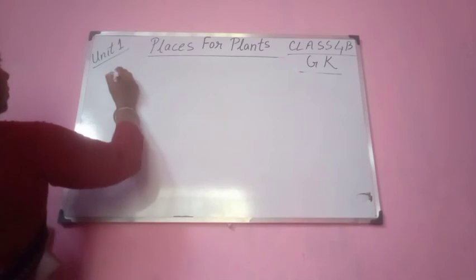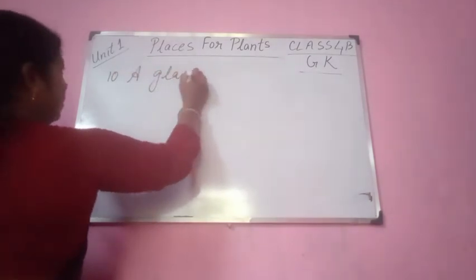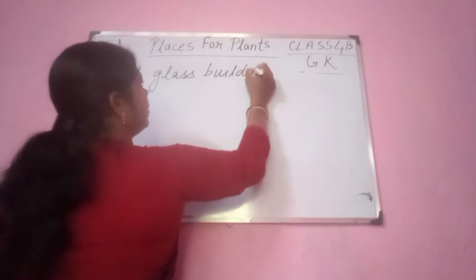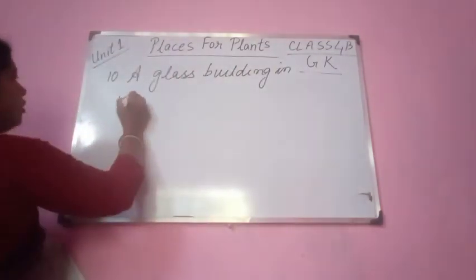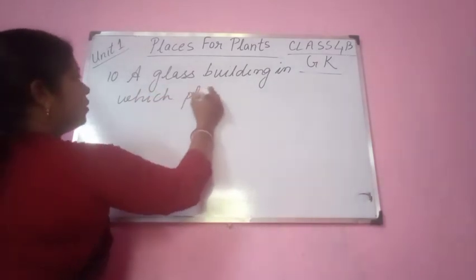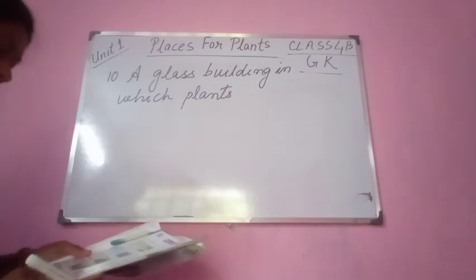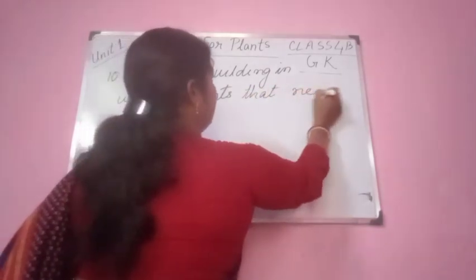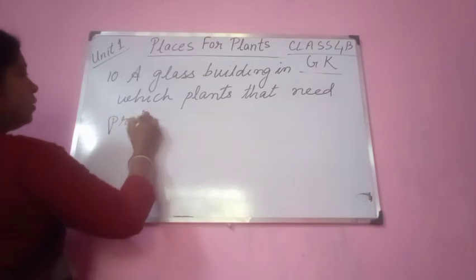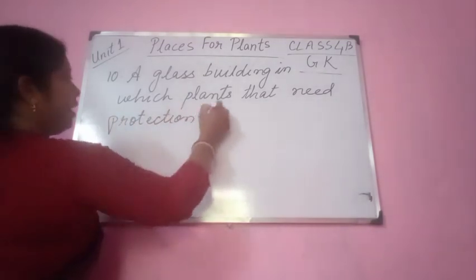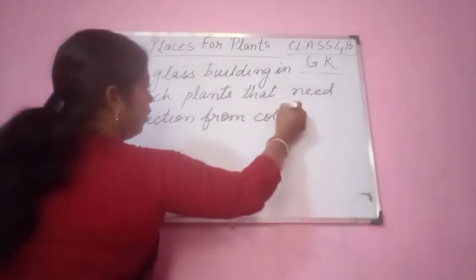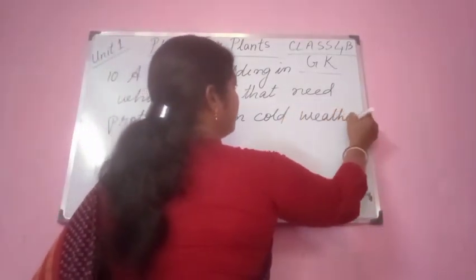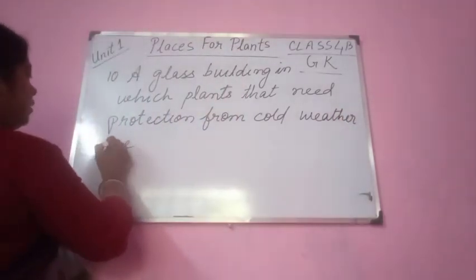Number 10 you see, a glass building in which plants that need protection from cold weather are grown.